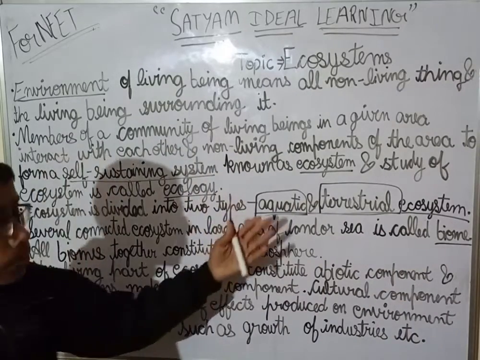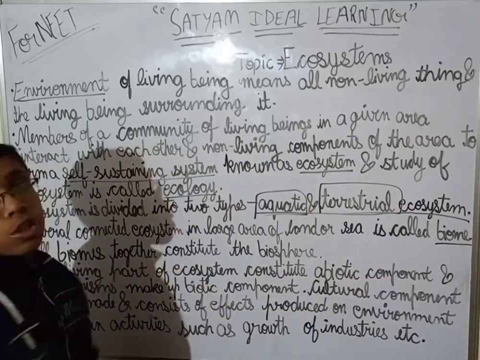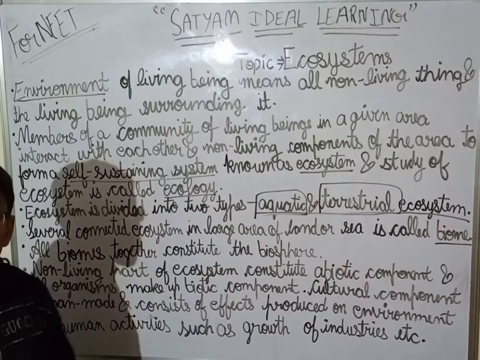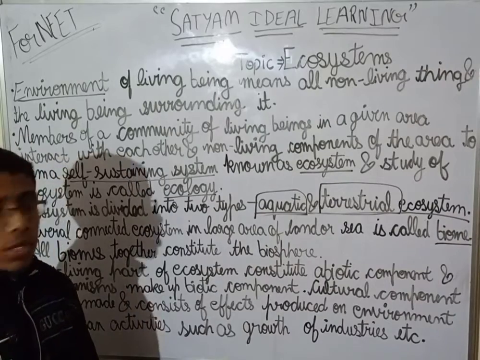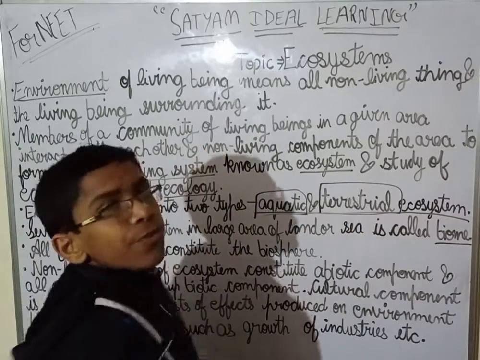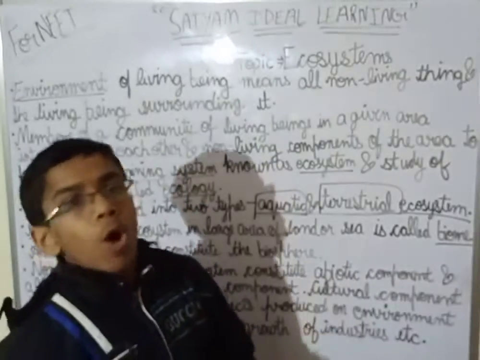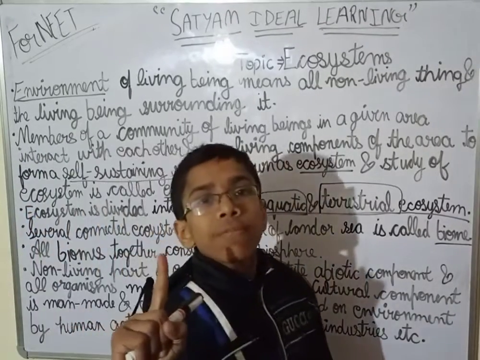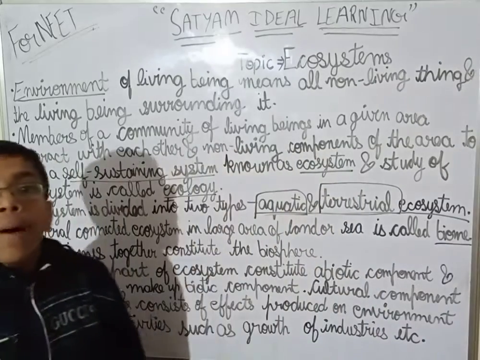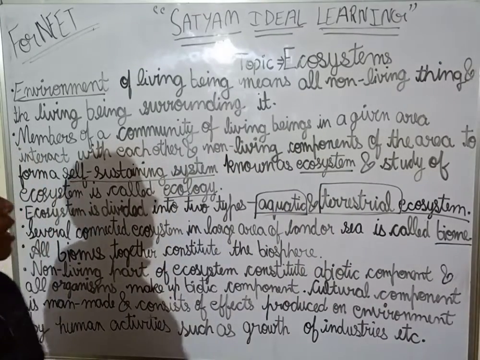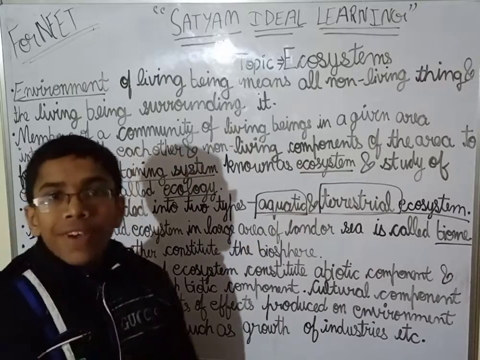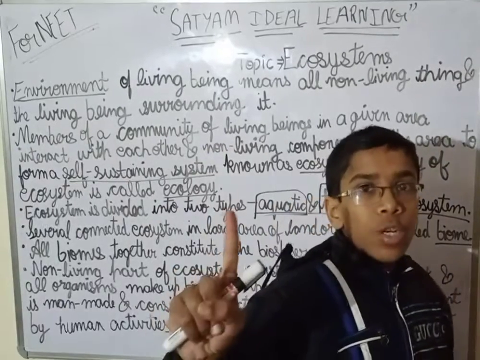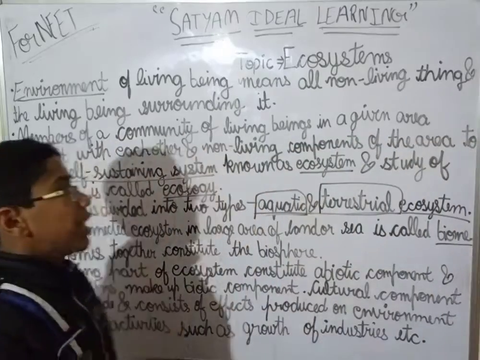Now what are the types of these two also? The aquatic ecosystem is further divided into two types. What are the two types? One is freshwater ecosystem and the other is marine ecosystem. Okay, so the aquatic ecosystem is divided into two types: freshwater ecosystem and marine ecosystem.